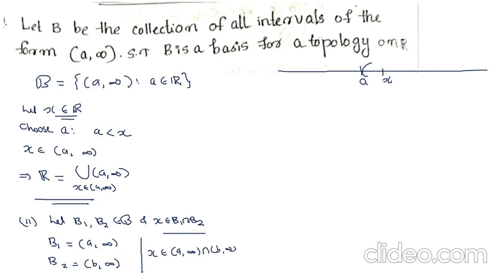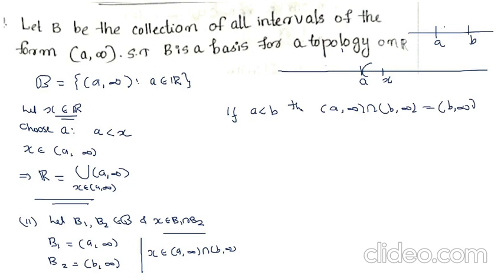Now there are two cases. If a is less than b, then the open interval (a, infinity) intersection the open interval (b, infinity) is nothing but the open interval (b, infinity).